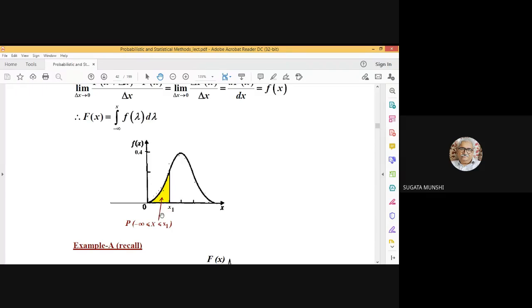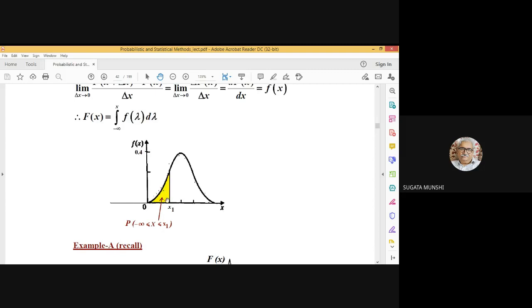Try to find out, for the discrete random variable example that we have considered, the number of bits in error, what will be the nature of the density function? For that case, we have already considered the cumulative distribution function, and the very nature of small fx drawn here, because it's a continuous function, shows that this is the density function of a continuous random variable.